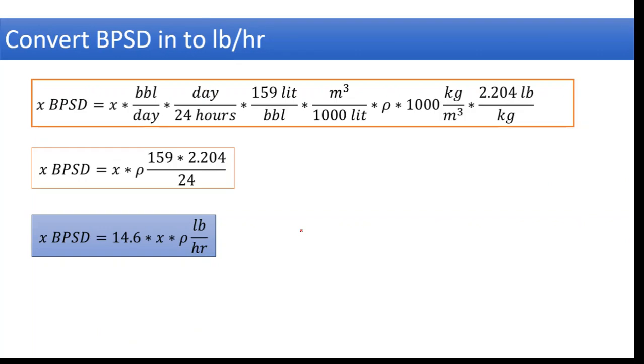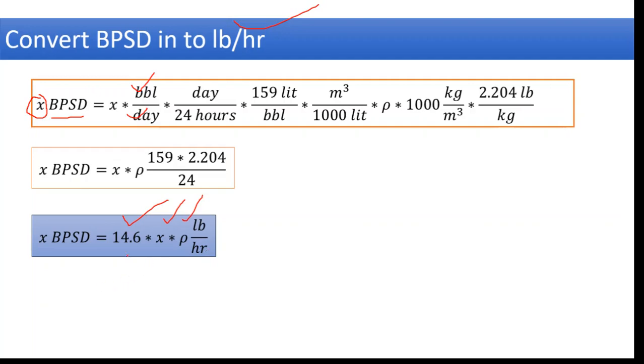The first thing you should know is the meaning of BPSD and how to convert it. It's nothing but barrels per stream day. That is the meaning of BPSD. If we want to convert X BPSD into pounds per hour, how can we go? You have to multiply by the density, and after going through all these conversions, finally we can say that X BPSD is equal to 14.6 times the value of X times the value of specific gravity.